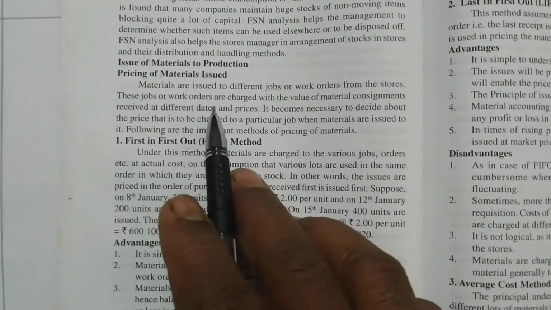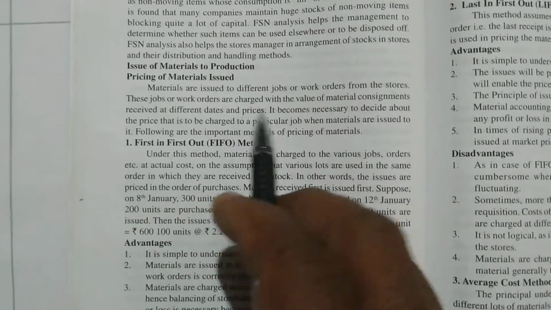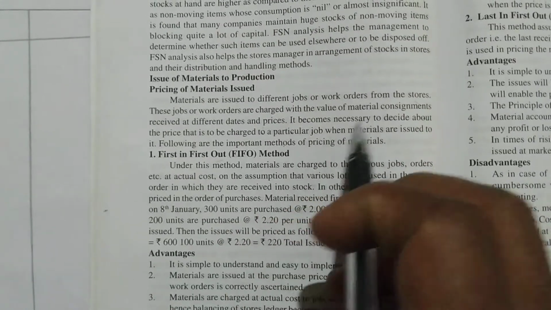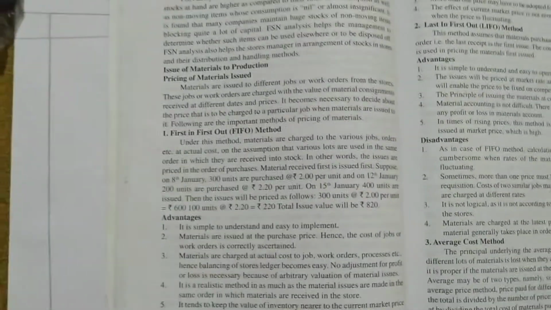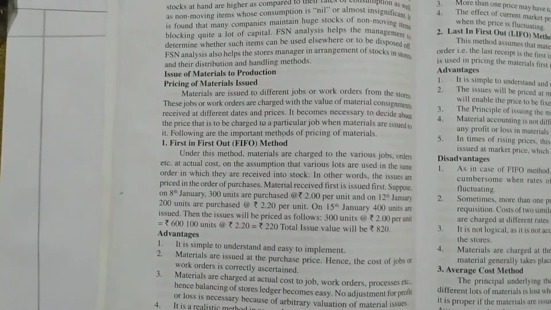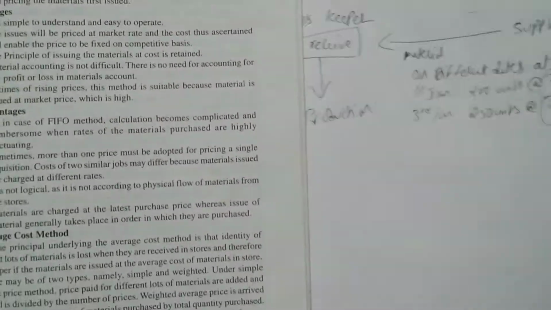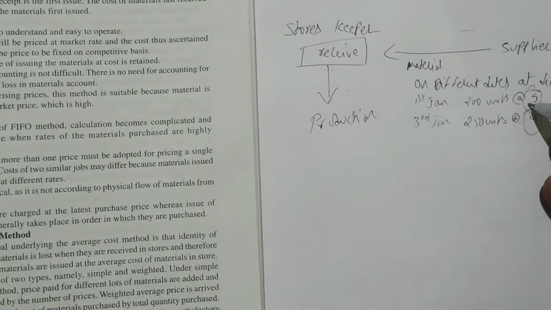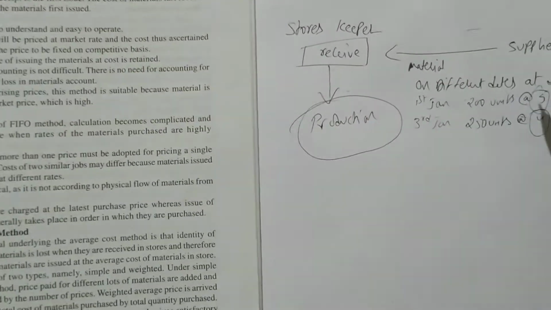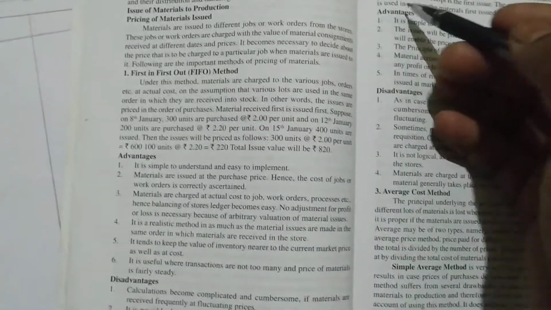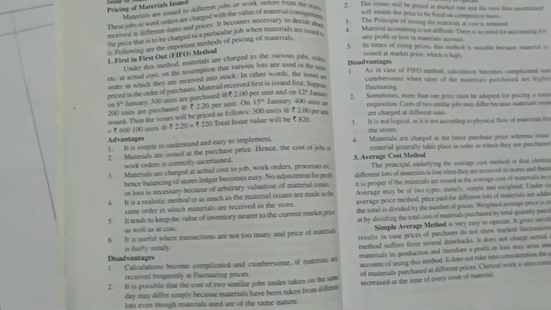Next, different prices, different dates. It becomes necessary to decide what price is to be charged to a particular job when materials are issued. So when materials are issued, what price has to be charged? That is a big question for the storekeeper. It is a big challenge which material should be issued first and which price to be charged to the production department. That we are studying here. So for that purpose, for pricing of materials we have FIFO, LIFO, average cost, simple average, and weighted average.